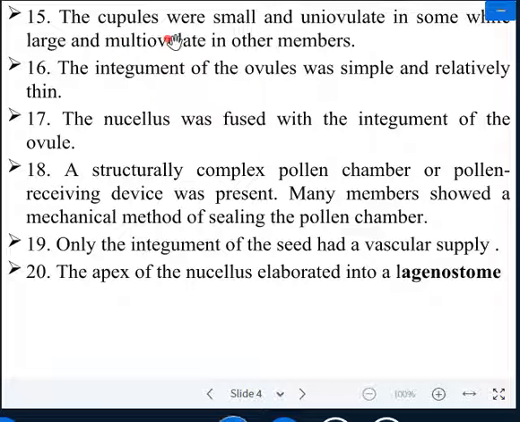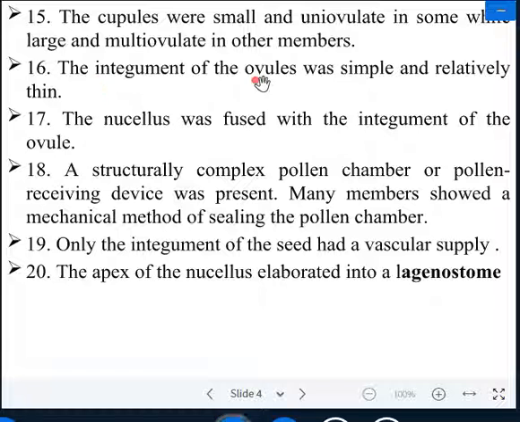The cupules were small. Cupules are the female reproductive organ, were small and uniovulate, having a single ovule in some, and in some it has been reported that sometimes it is large and multi-ovulate in other members. Sometimes the cupule, which is a female reproductive organ, has many ovules.